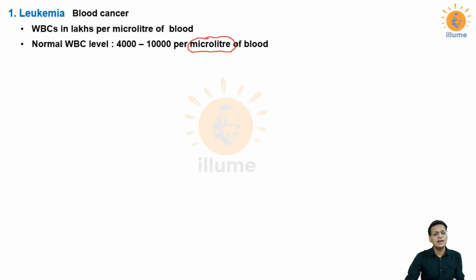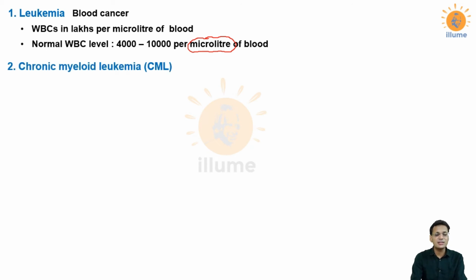Many students say that there are a total of 4,000 to 10,000 WBCs in the body. No, it is not like that. It is present in 1 microliter of blood, and if 1 microliter of your blood has lakhs of WBCs, then you are a case of leukemia.